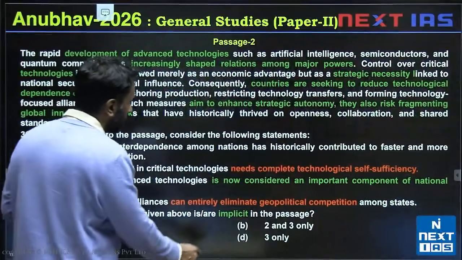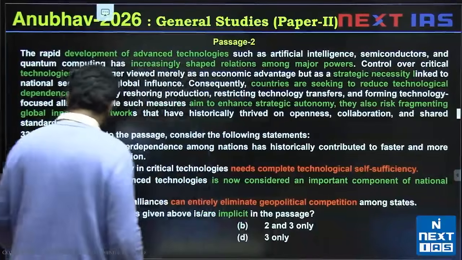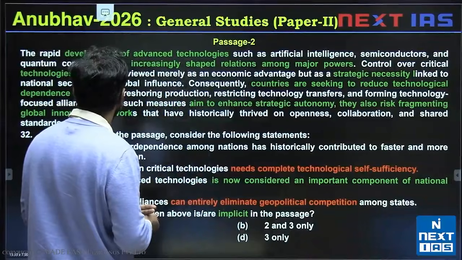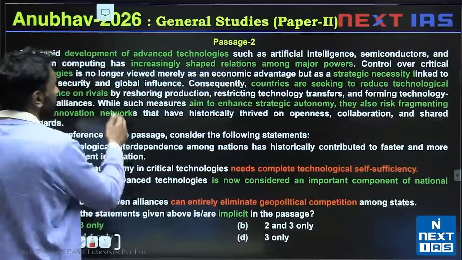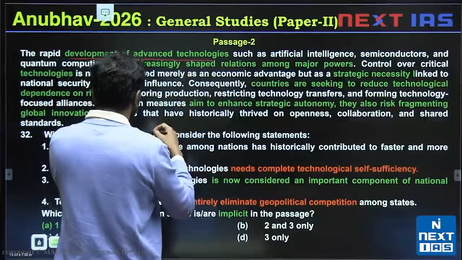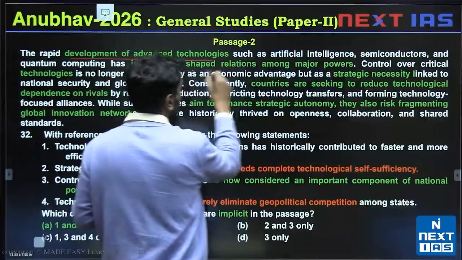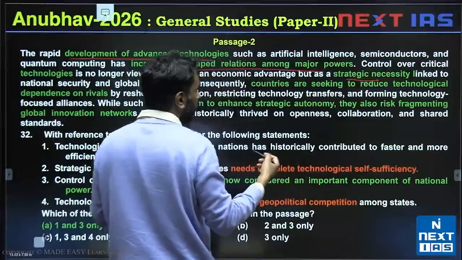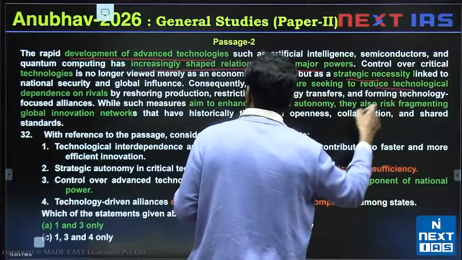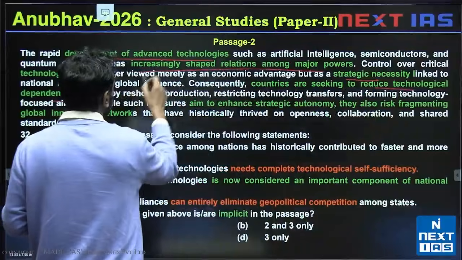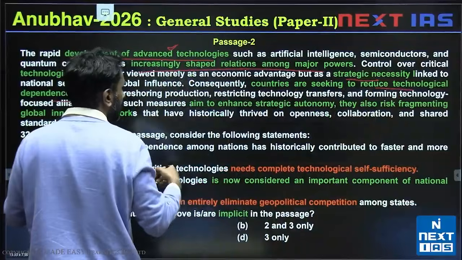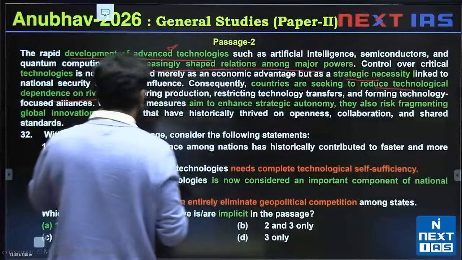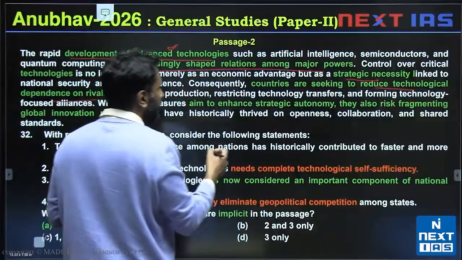We are asked to check which of these are implicit. Implicit is just implied by the passage, suggested by the passage. Rapid development of advanced technologies increasingly shape relations among major powers, and this is now a strategic necessity. Because of this, countries are seeking to reduce technological dependence on rivals, because they were trying to develop advanced technologies for advantage. They're reducing dependence on rivals and aim to enhance strategic autonomy.